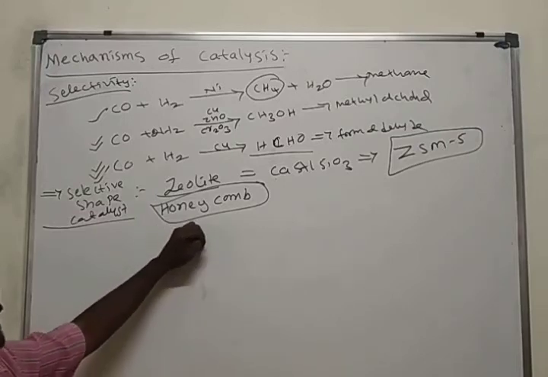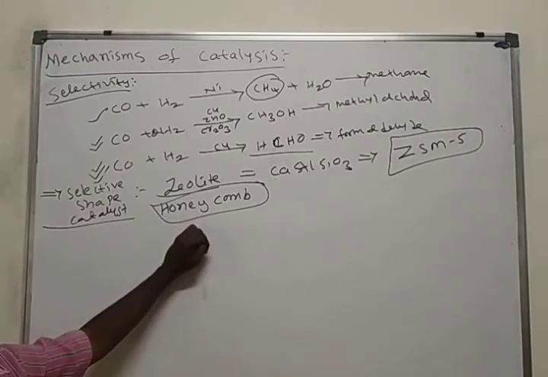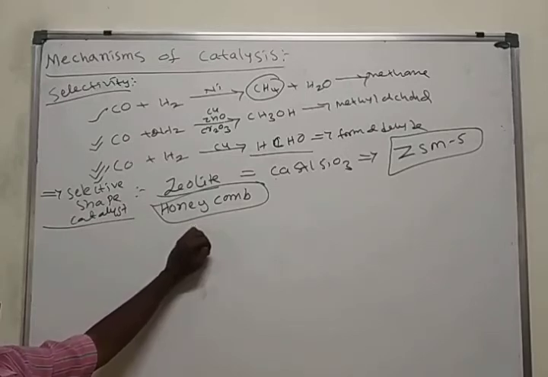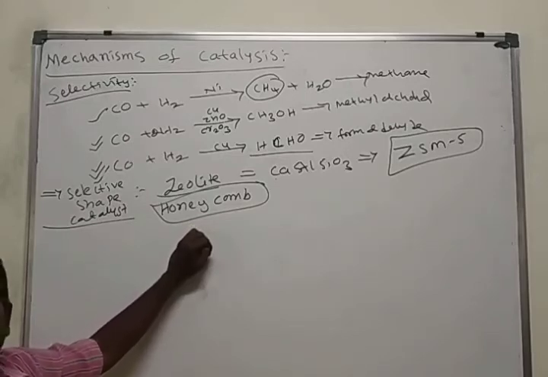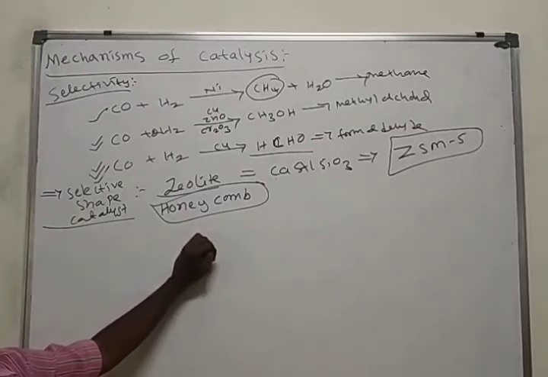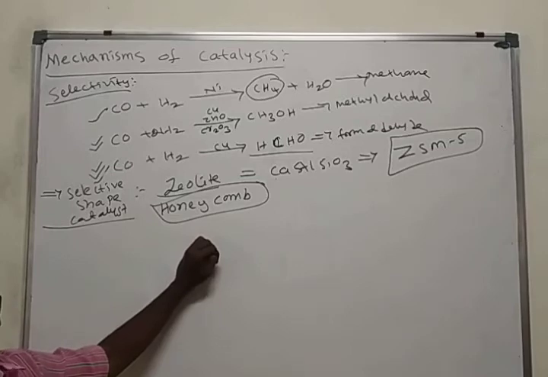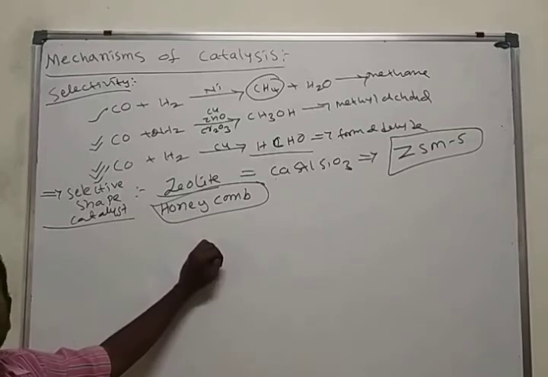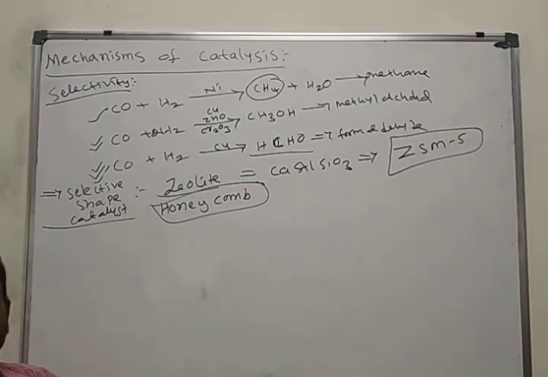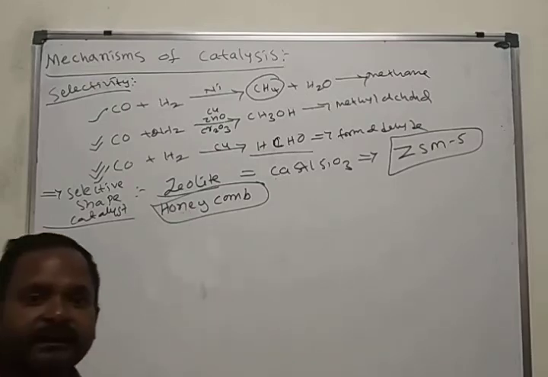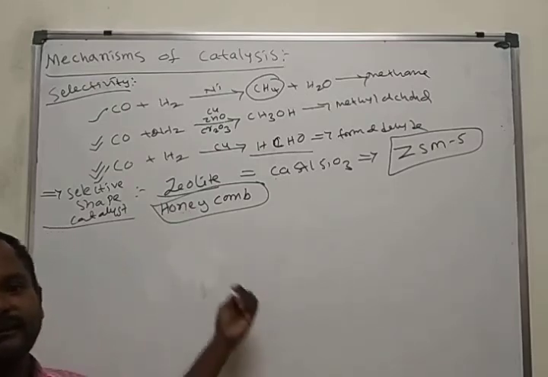Okay, all the zeolites are good selective shape catalysts, while aluminum silicates have a three-dimensional frame structure. The three-dimensional frame structure has active sites, active pores, active cavities. Due to those active cavities, zeolites act as active catalysts.